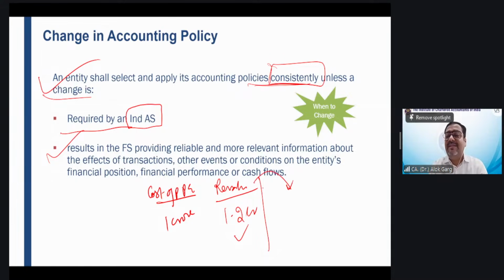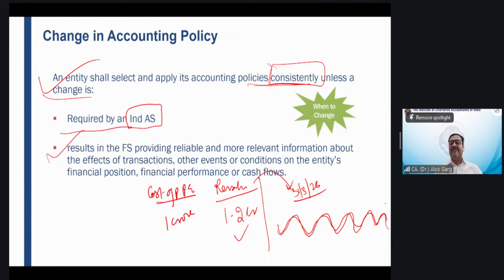When this year came, for example, on 31st March 26, there is a lot of volatility due to the economic crisis or turbulence in the economy. There is a lot of volatility in real estate prices. The prices are going up, coming down, going up, coming down. Every day the prices are fluctuating like anything. Like gold. You have seen a lot of fluctuation in gold and silver in the last 3-4 months.